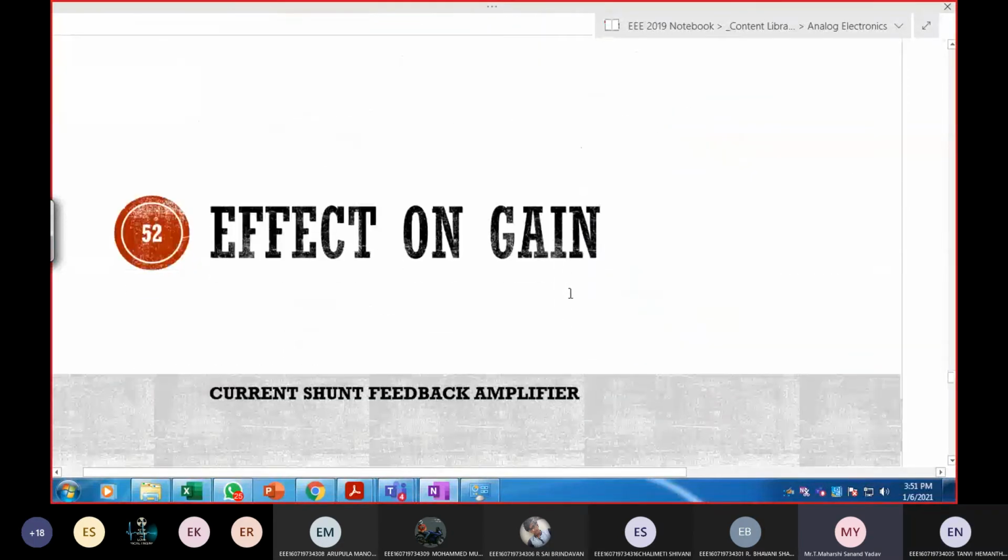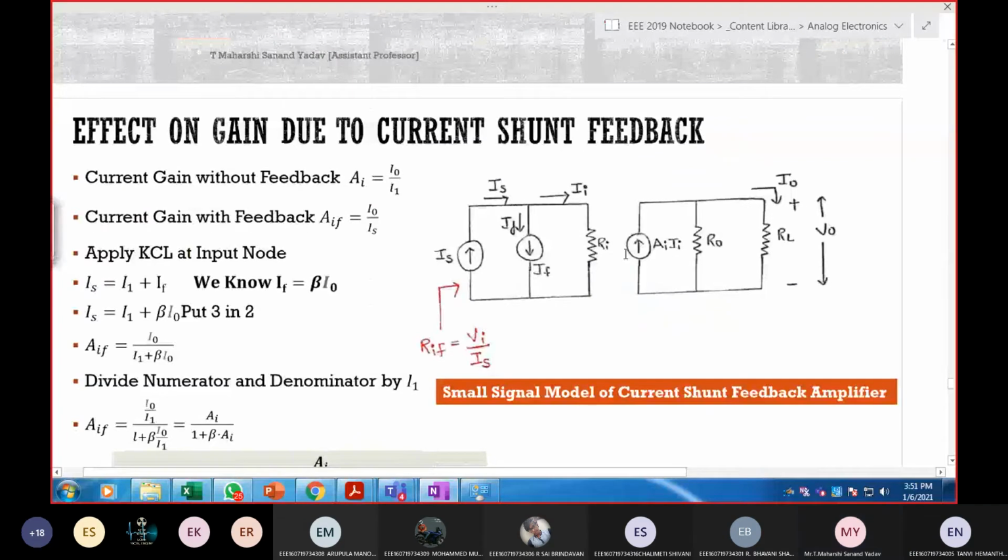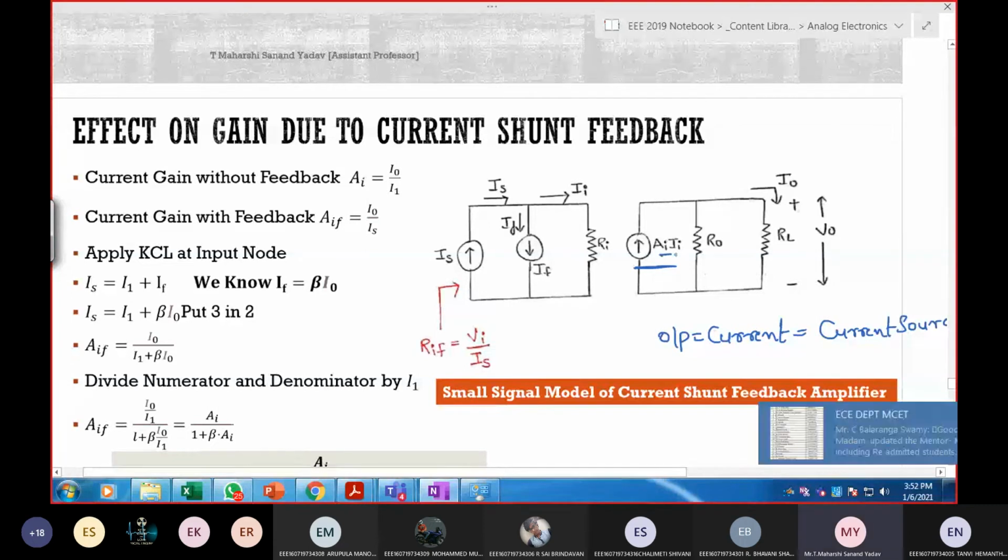Now let us draw the small signal equivalent for this. Why a current source? Because output is current, that's why I'm going with a current source. So AI times II.